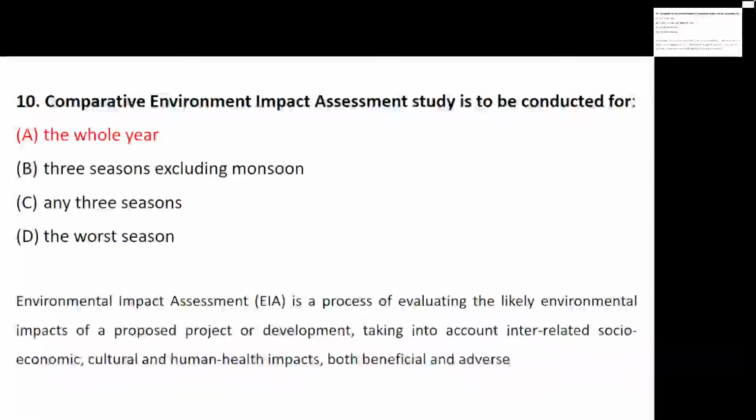It is a process to evaluate the environment, taking into account not only the social, economic, cultural, but also the human health impact. Yes, very good, Durga. It is not the 3 seasons. The environment impact is studied for the whole year, so you find out the impact socially, culturally, or based on human health.